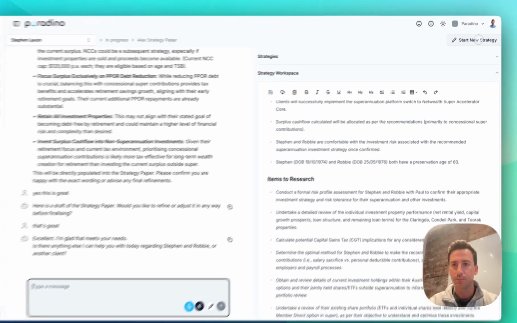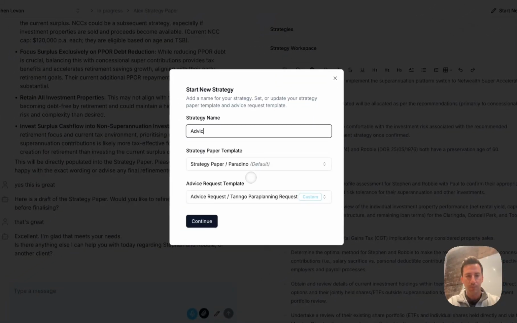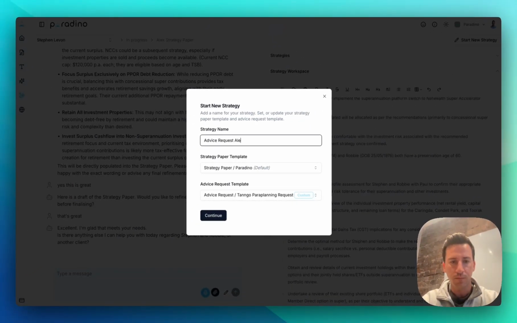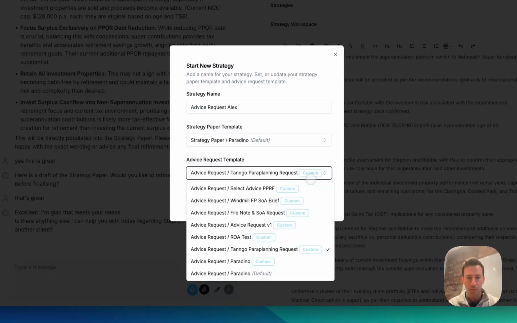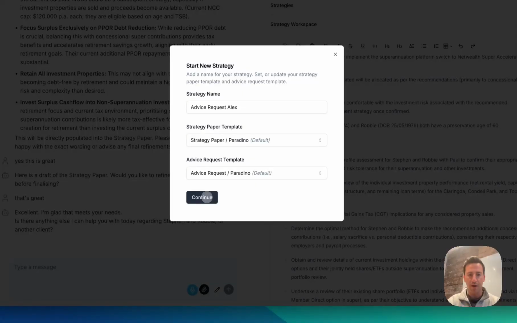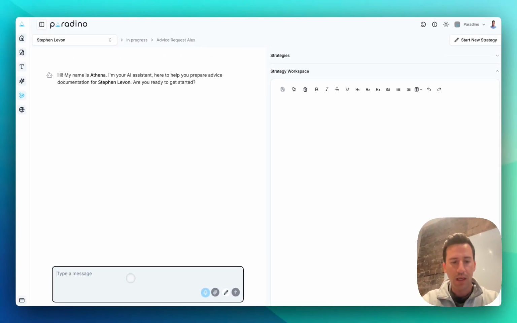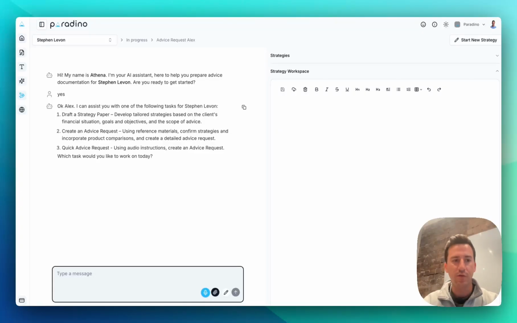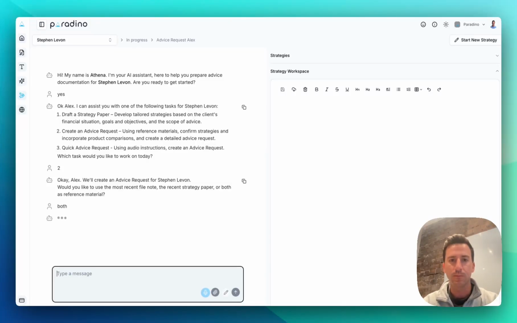Okay, let's start an advice request. And let's choose our default template at Paradino. Again, are we ready to get started? Yes, we are. Okay, this time let's create an advice request. Let's use both and reference both the file note and the recent strategy paper that we created.